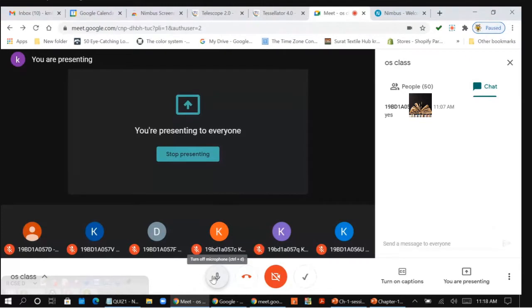Then we discussed the components of the computer system. Yes or no? What are the main components of a computer system? Please tell me. Please respond in the chat box. What are the components of a computer system? Roll number 57Q, can you please answer the question?